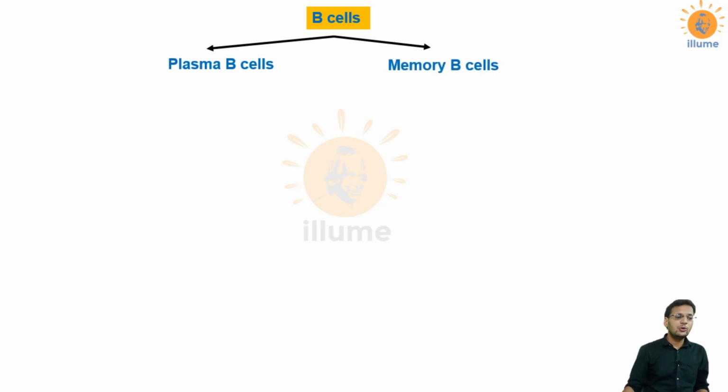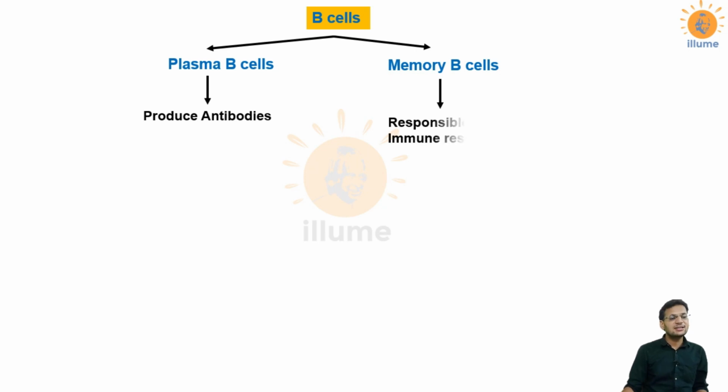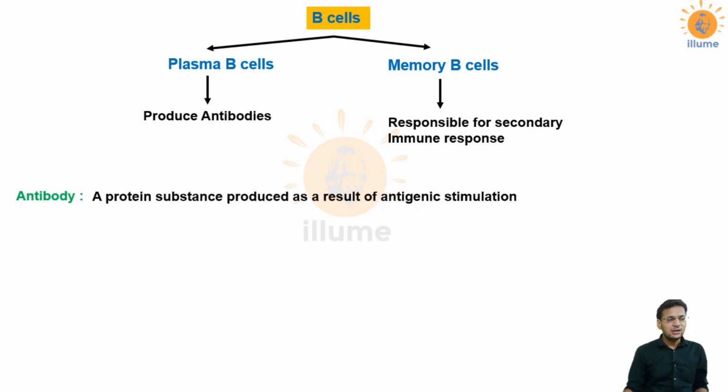B cells are of two types. The first type is the plasma B cell and the second is the memory B cell. Plasma B cells are responsible for the formation of antibodies, so they are called antibody factories, and memory B cells, as the name implies, are responsible for the secondary immune response. It would memorize the first encounter it has had with the antigen, and in the second encounter with the same antigen it would convert immediately into the effector cells, plasma B cells, and would produce antibodies, which is called secondary immune response.